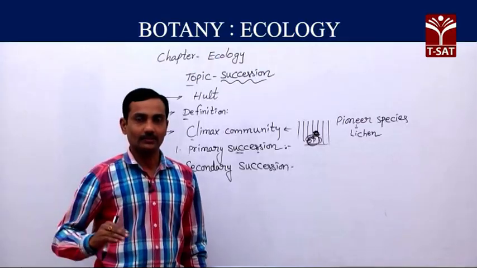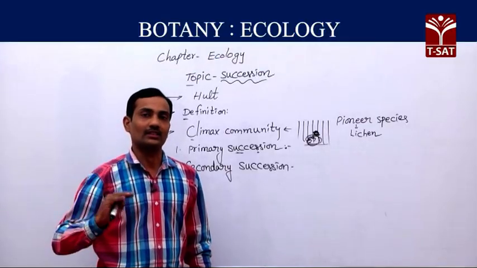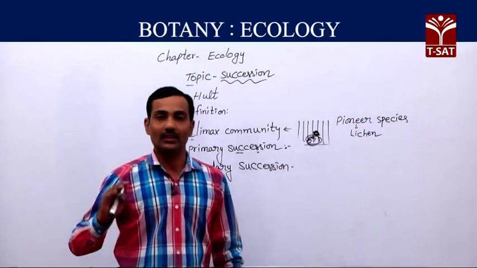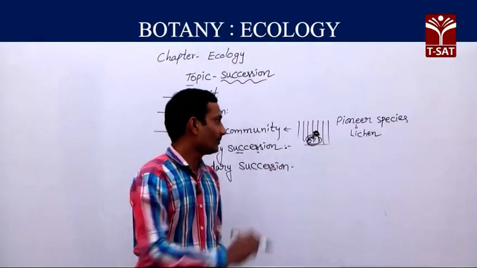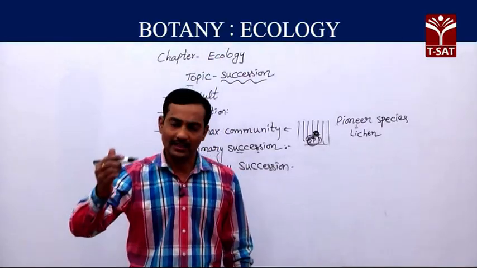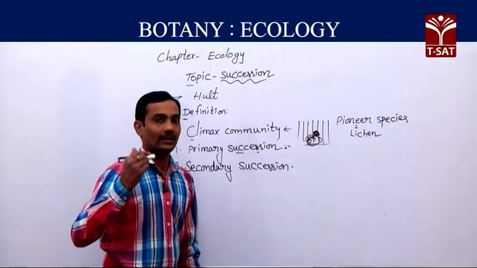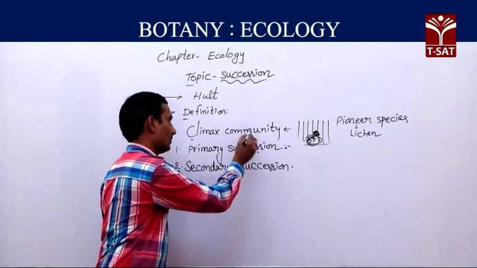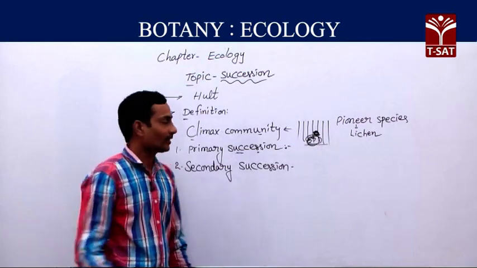After cooling, when rainwater falls on it, that moisture helps the development of pioneer species like lichens. Ultimately, after many years, we can observe a climax community in the same place.